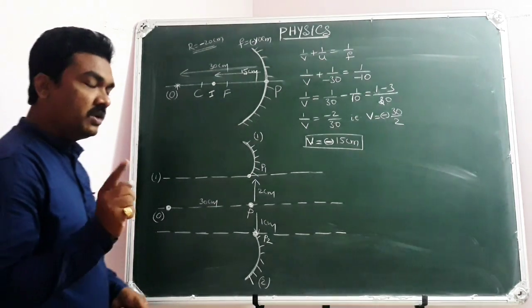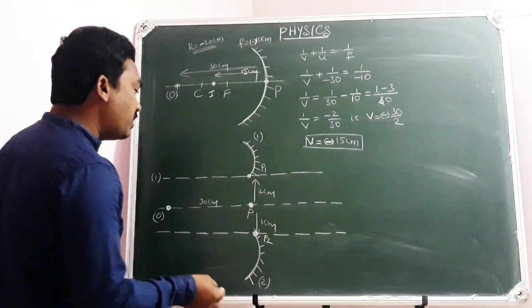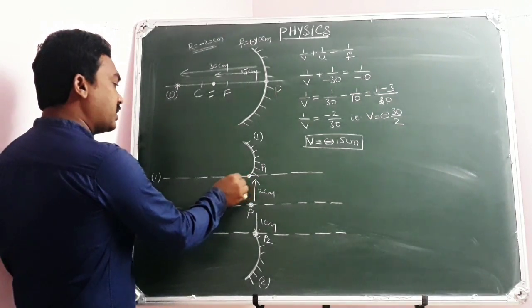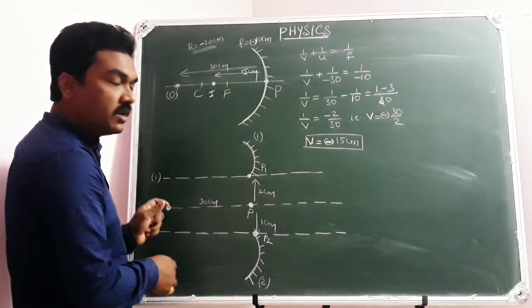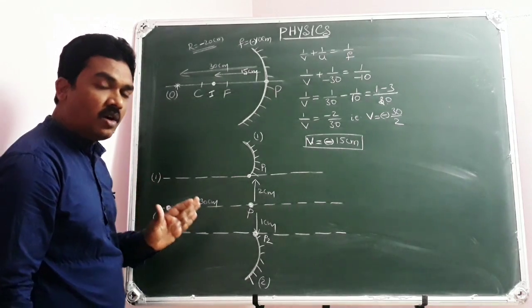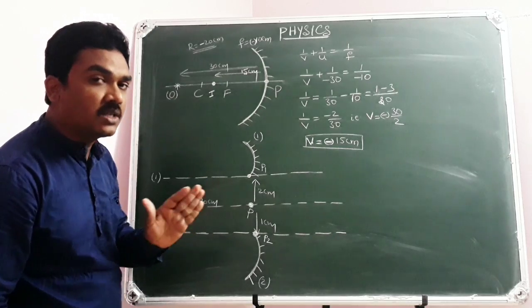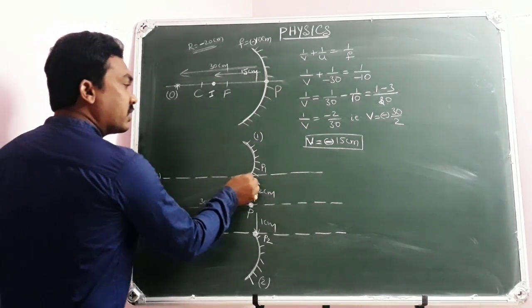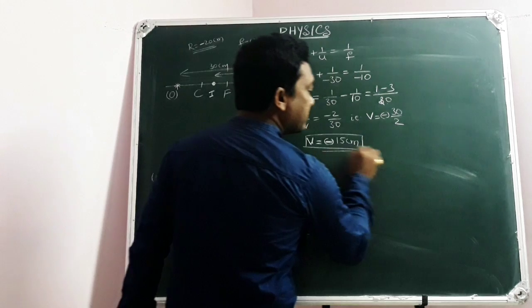Then you need to remember one thing. People may think this will be the object distance, which is a wrong concept. Object distance means the horizontal distance of the object from the pole. So for the first piece, shall I write here?